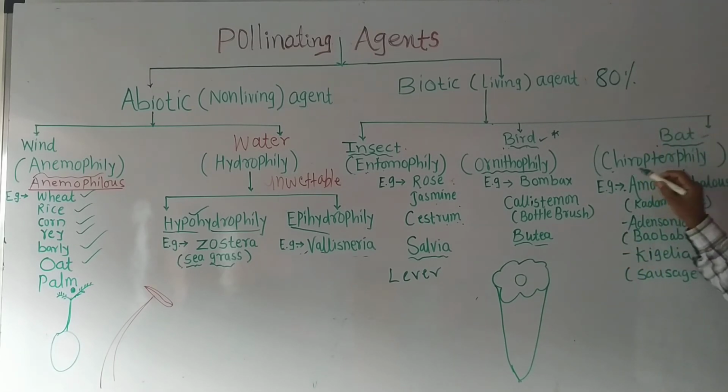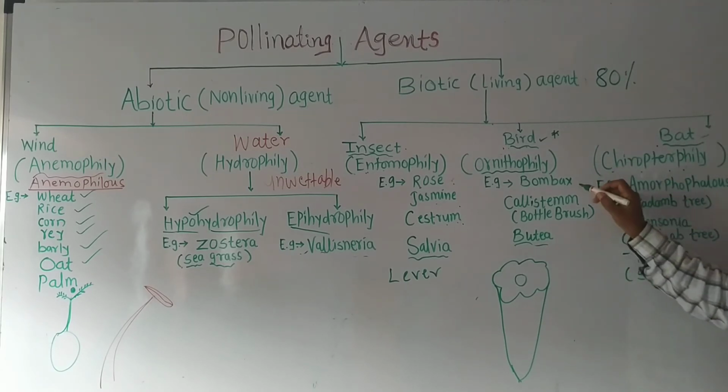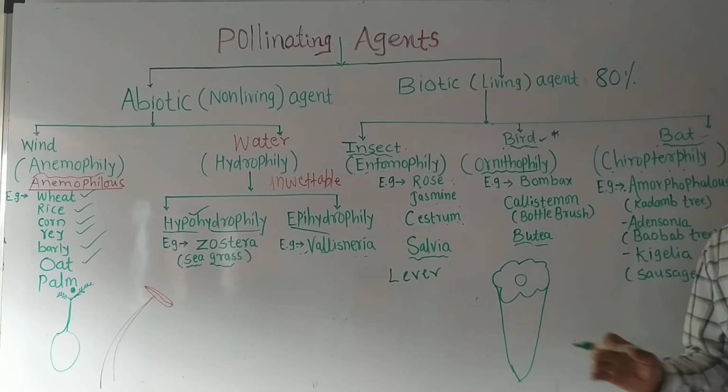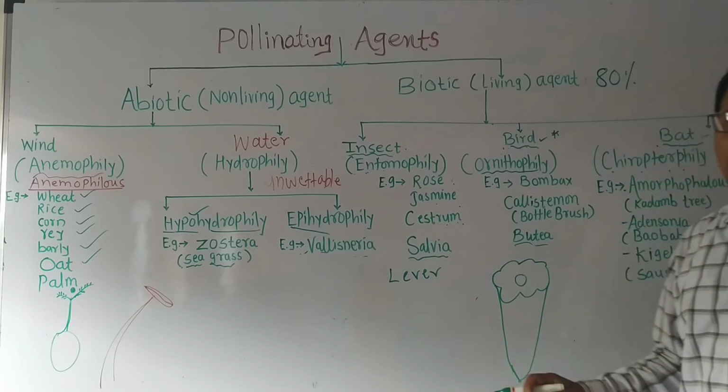Pollination by the bat is called chiropterophily, and the flower is called chiropterophilous. The adaptations in chiropterophilous flowers: first, the flower is large, dull, with strong scent or smell. Then the pollen grains are produced in large numbers, and pollen grains are edible. Remember these things. And here the flower shows large abundant nectar.